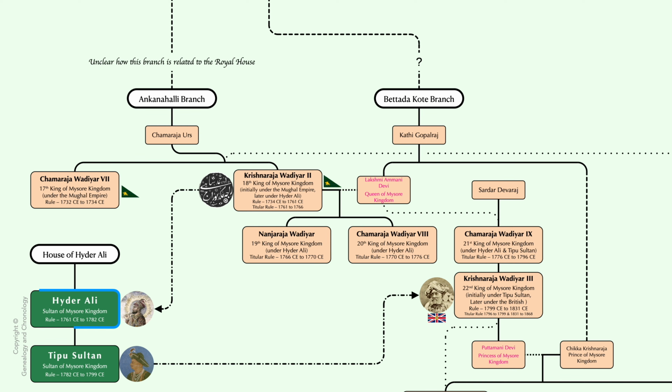Rise of Hyder Ali and Tipu Sultan. Serving as a de facto ruler of the Kingdom of Mysore, Hyder Ali skillfully navigated regional conflicts, establishing a powerful military force. Hyder Ali expanded Mysore's territories through strategic alliances and military campaigns, challenging British and Maratha influence in the Deccan. He greatly expanded the kingdom to extents that were never before ruled by any king of Mysore. He ruled with the title of Sultan of Mysore. He was succeeded by his son Tipu Sultan.